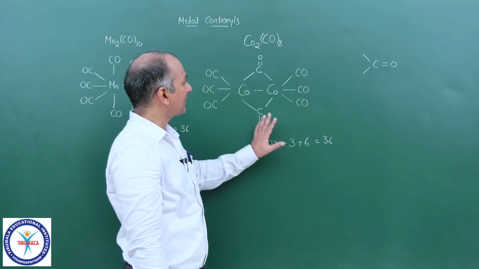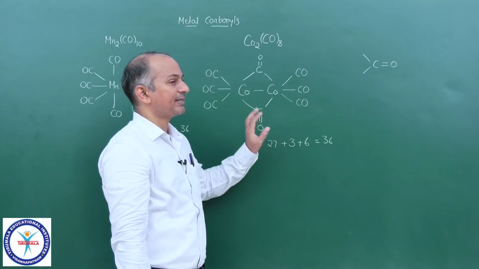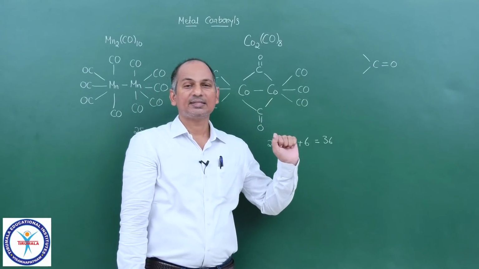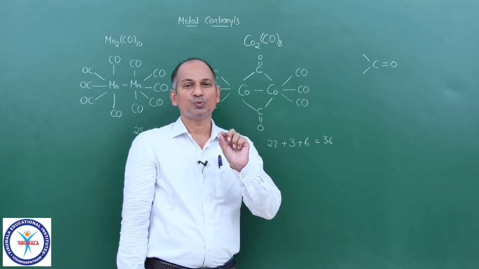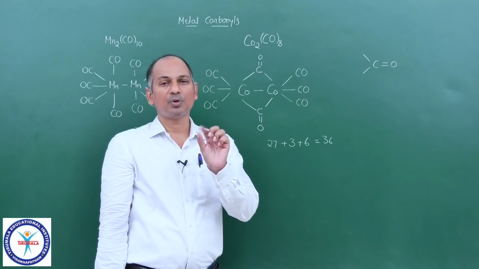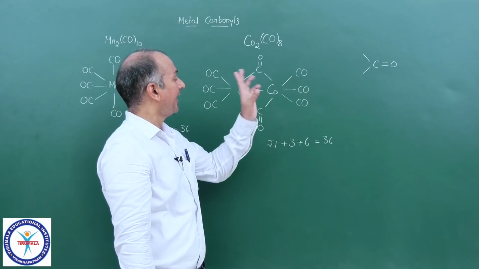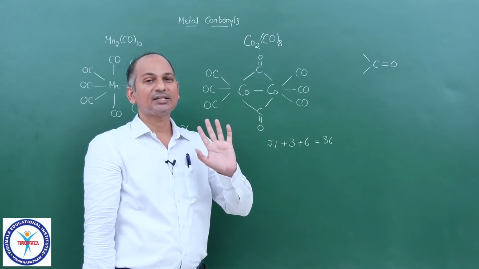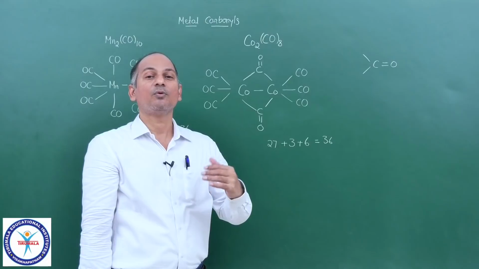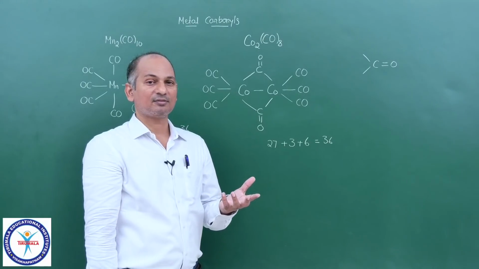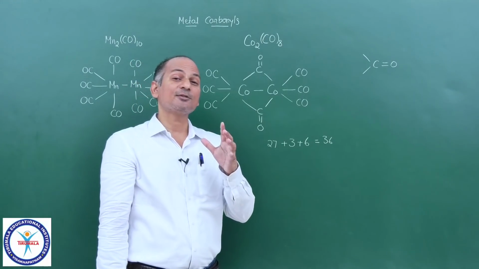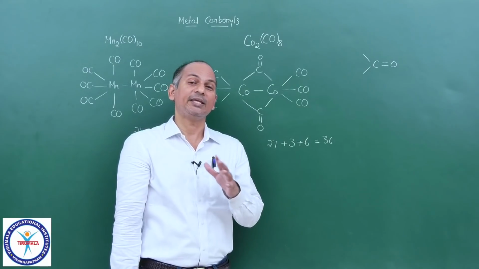Now here one interesting feature of this particular complex, Co2(CO)8, that means carbon monoxide 8 times, is that this complex can have a different structure, and in that structure also the complex follows the EAN rule.